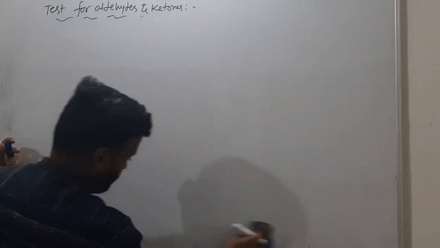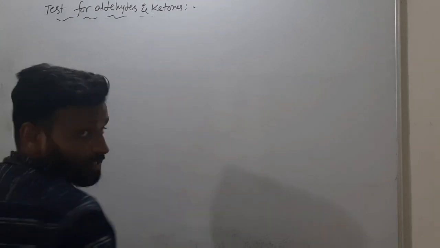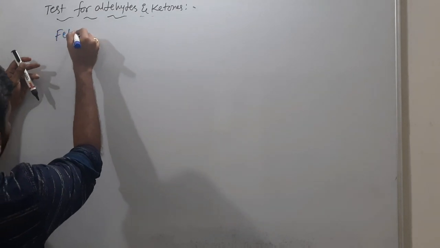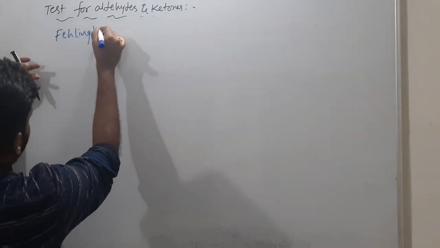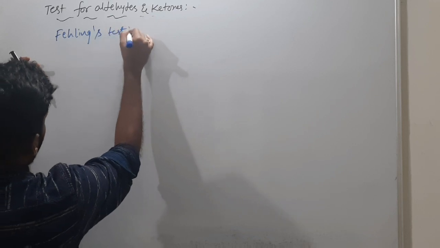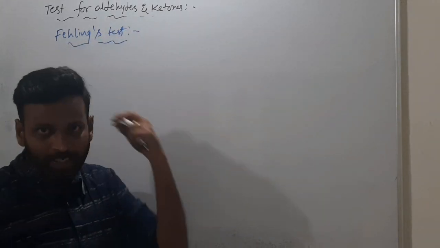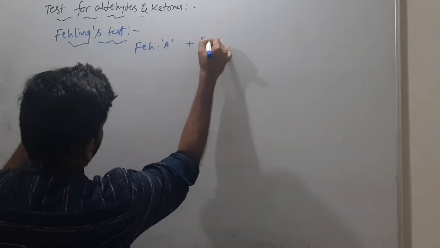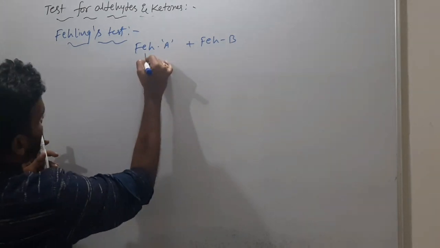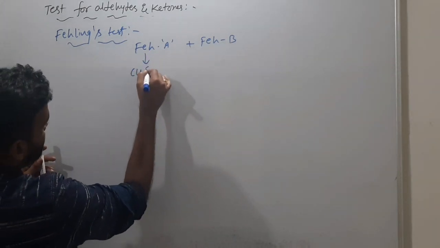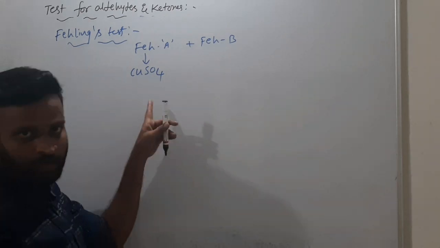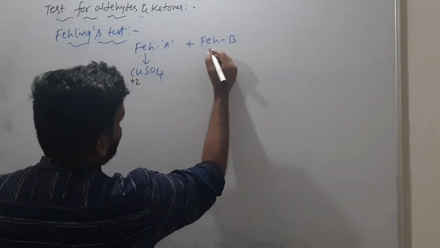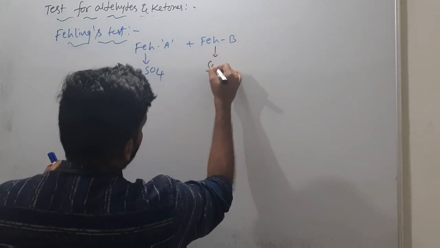So what I told today is who will give the Tollens test. Almost the chapter is completed. We have 3 more tests, that's it. Then carboxylic acid tomorrow. Okay, so next is Fehling's test. Fehling A and Fehling B are there. Fehling A means copper sulfate, cupric sulfate, copper plus 2 here. Charges are very important. And Fehling B means sodium potassium